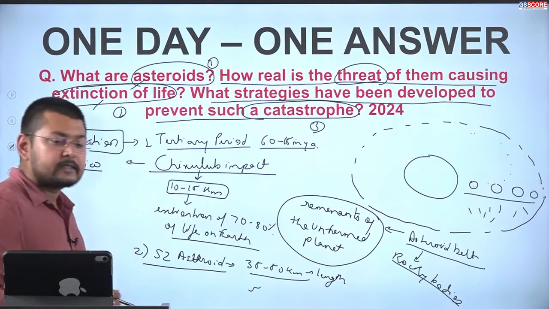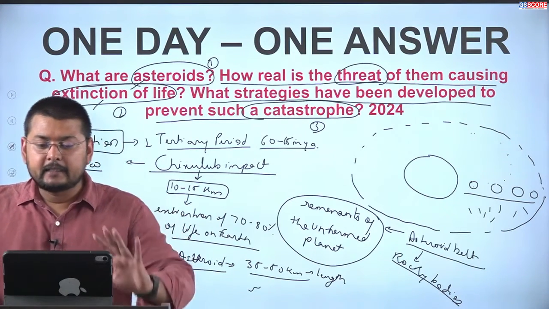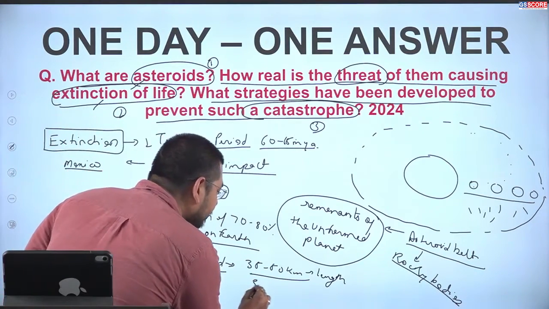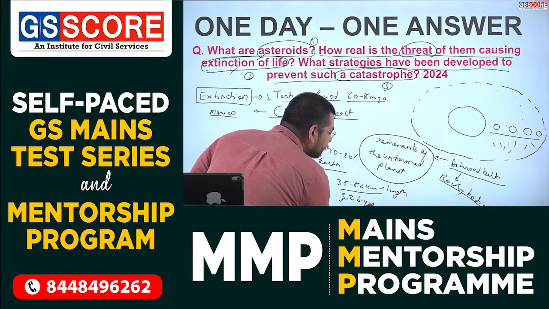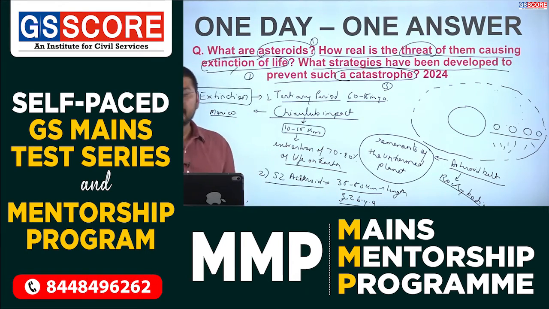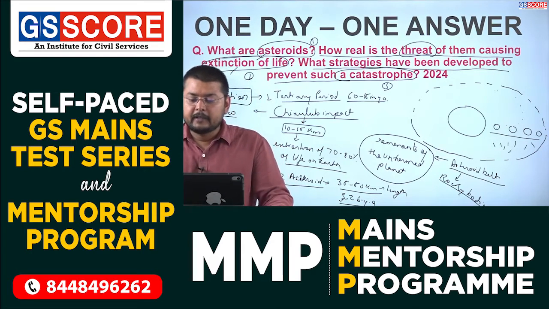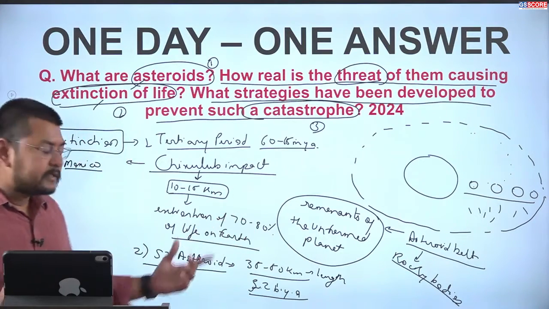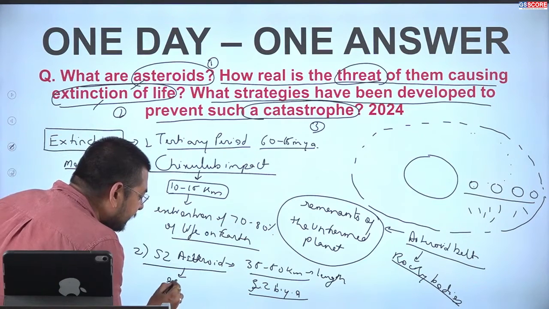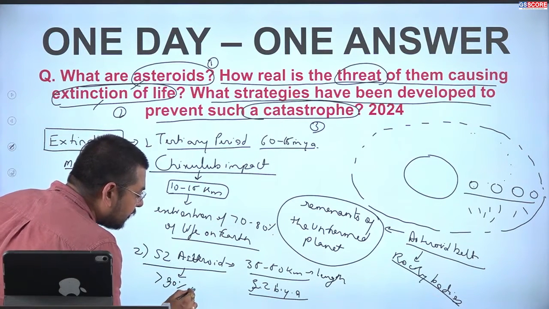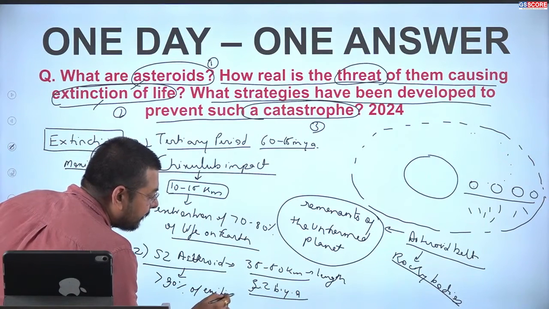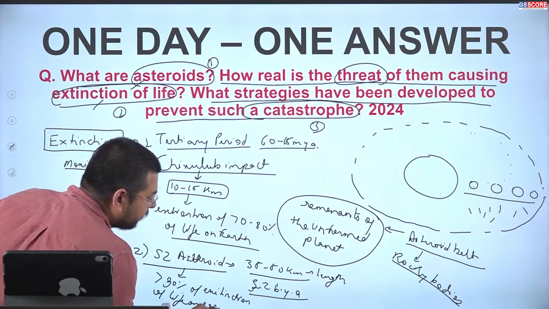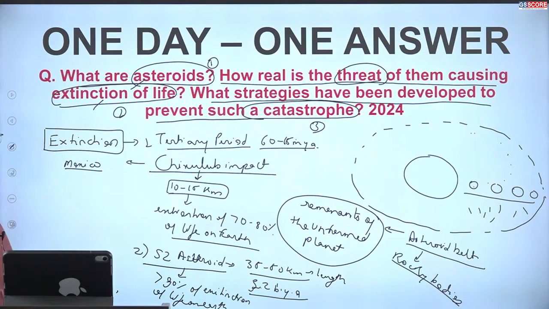It impacted the Earth almost 3.2 billion years ago. This was quite an older impact, but it resulted in more than 90% extinction of life on Earth.